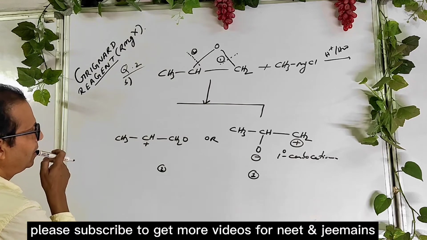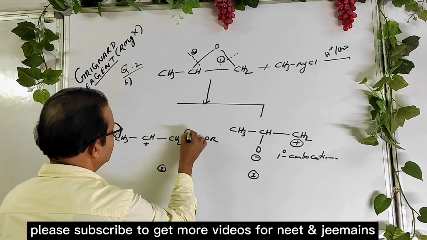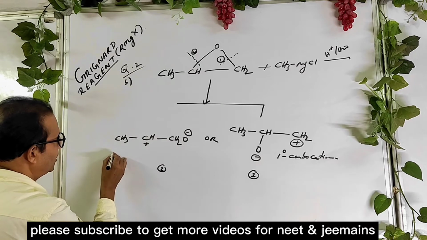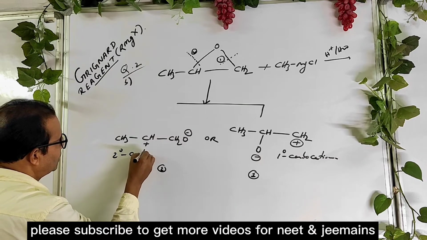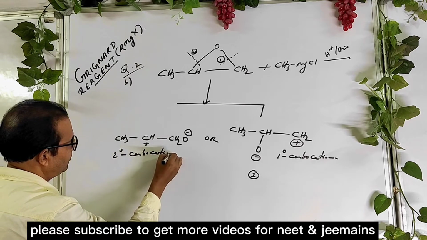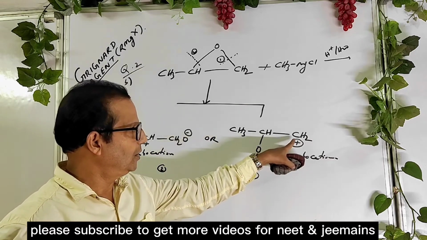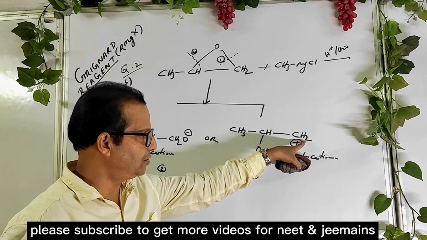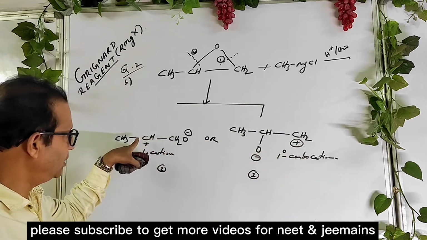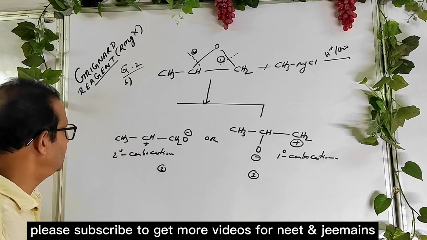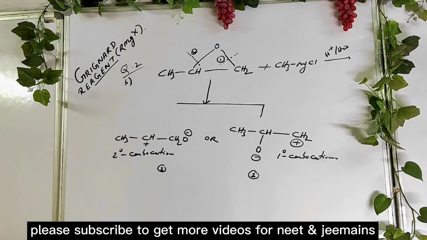Now tell me which carbocation is more stable. This is 2 degree carbocation. You know that if the carbon containing positive charge has CH2, that is primary, CH secondary and C tertiary. So can you tell me which carbocation is more stable?